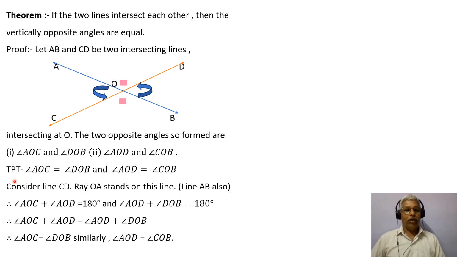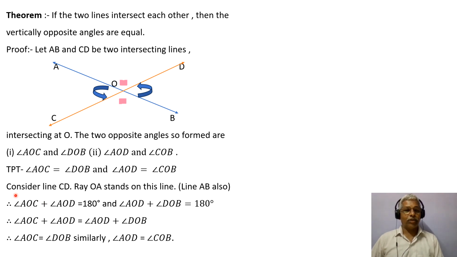We have to prove that angle AOC is equal to angle DOB, and angle AOD is equal to angle COB.